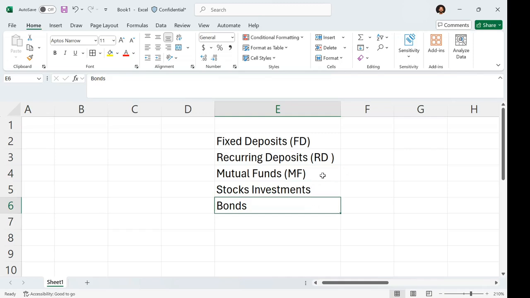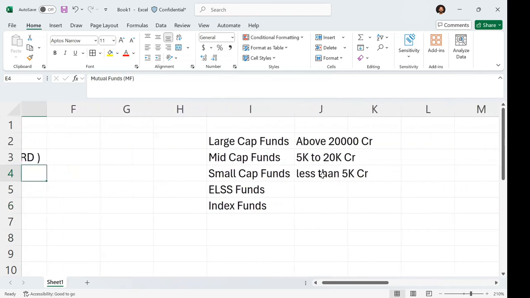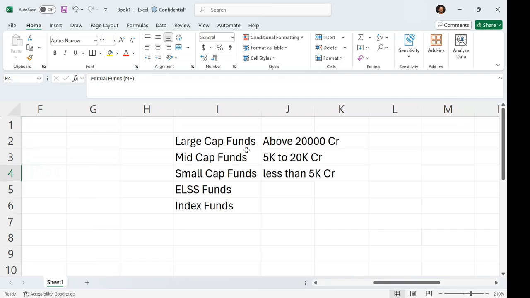So now let's discuss mutual funds more deeply. Mutual funds are segmented into different types. First is large cap funds. In large cap funds, the companies have a market capitalization of more than 20,000 crores. Mid cap funds: here the companies have a market capitalization between 5,000 and 20,000 crores. Small cap funds: the companies are less than 5,000 crores in market capitalization. So these are the three main segmentations of funds in mutual funds.